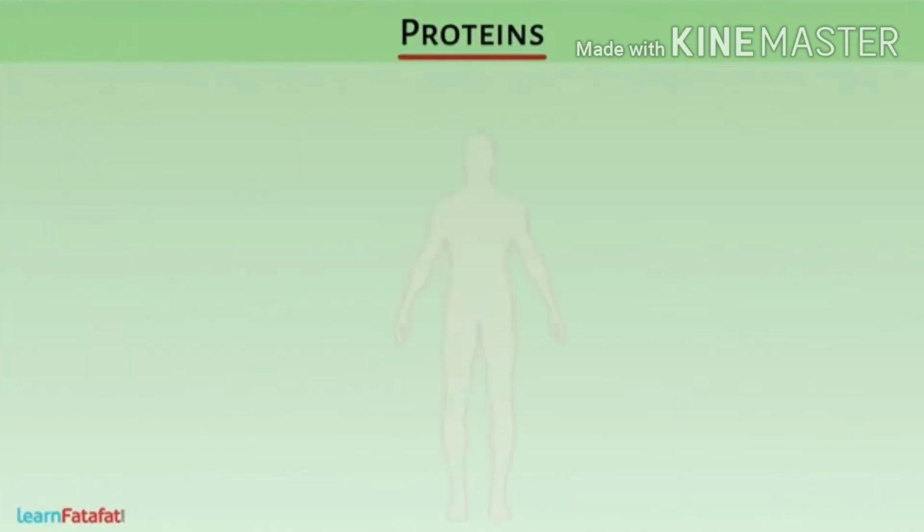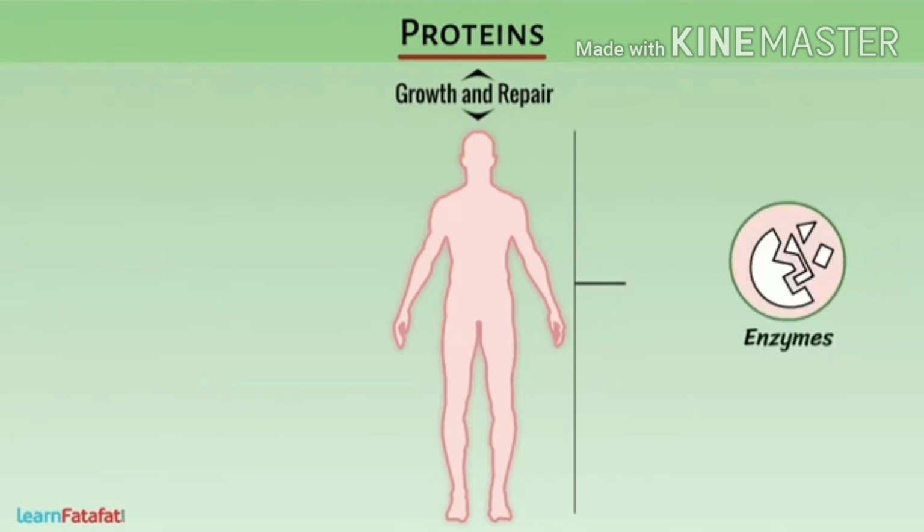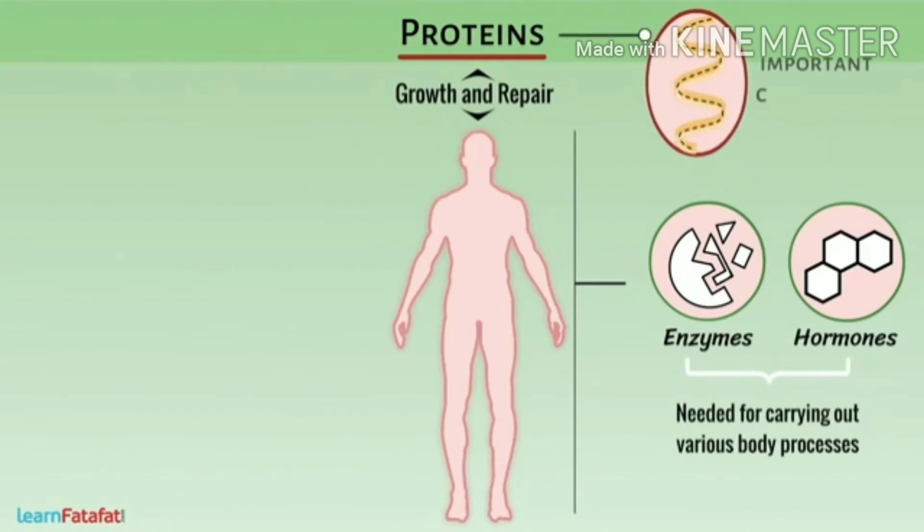Proteins. Our body needs protein for growth and repair. There are many chemical substances in our body such as enzymes, hormones, etc. These are needed for carrying out various body processes. Proteins are an important component in all these chemicals.